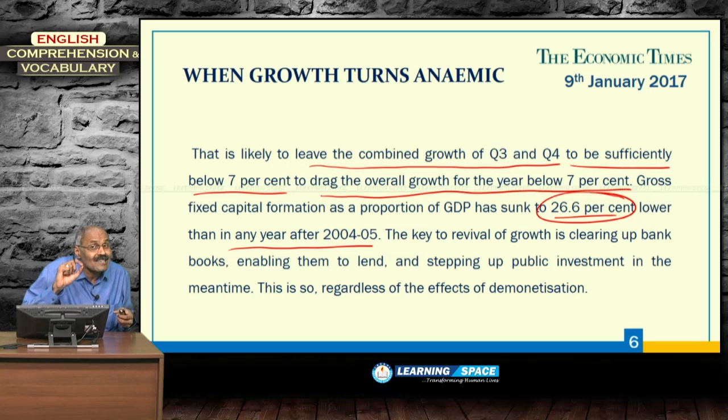So, gross fixed capital formation is one macroeconomic term. It is the percentage of investment which is going into asset creation. When asset creation is there, that will produce results during the next 10 years, 20 years. So, that is one important term, but the unfortunate part in our economy is that it is going down.